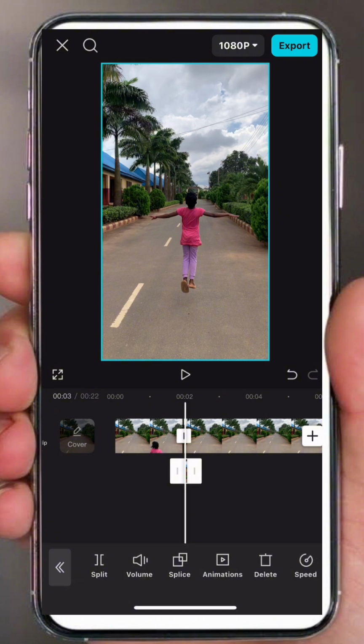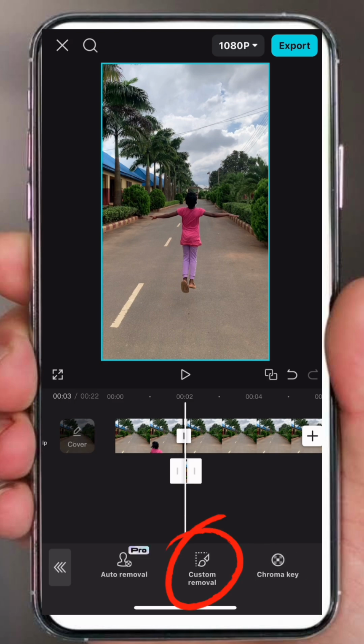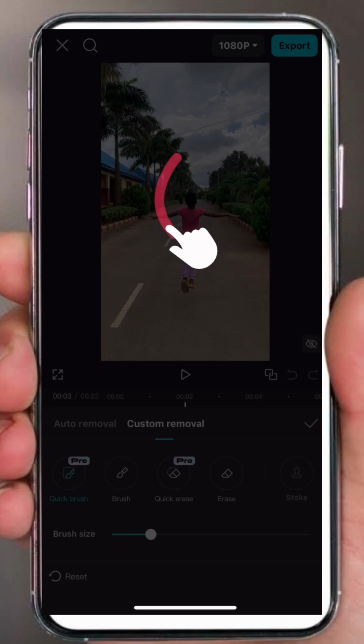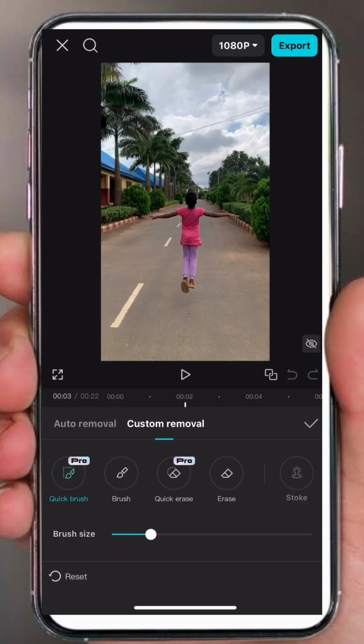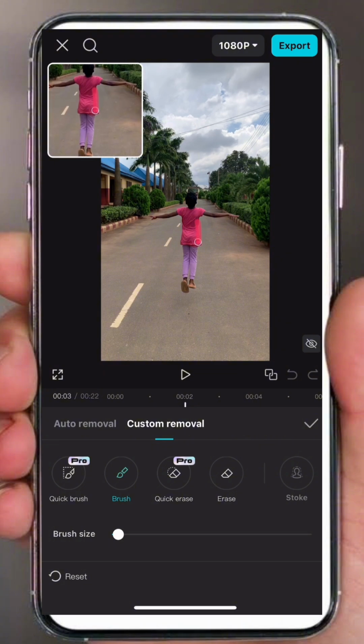Now, what else? We head to remove BG. We click on remove BG. Custom removal. You tap on brush. You reduce the brush size to like 3 to 2%. Then we remove the background.